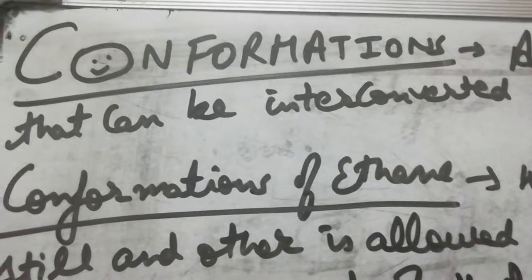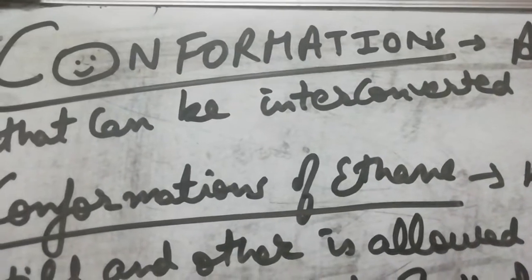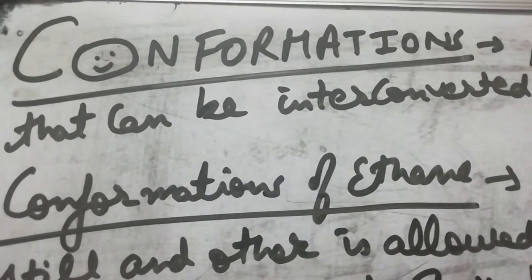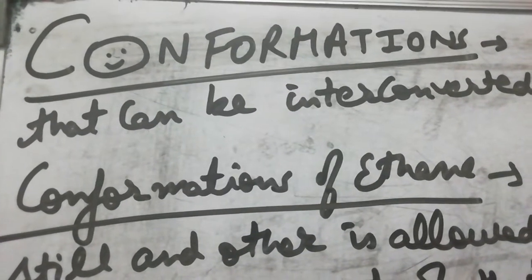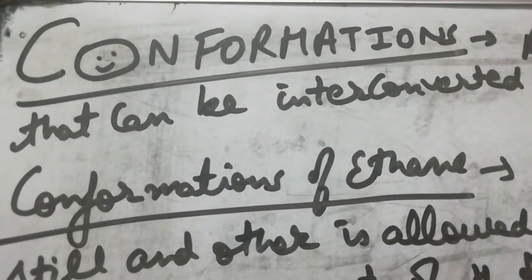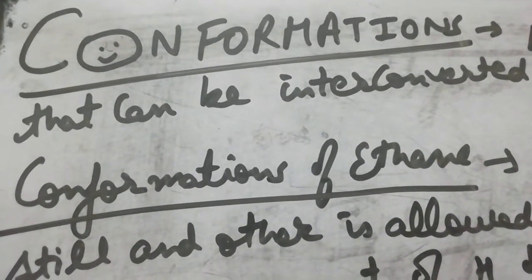Greetings everyone. So this is the continuation lecture of stereochemistry, and in this lecture we will be discussing the conformations of ethane, propane, normal butane, their stability order and the factors which affect the stability order of these conformations. So what are conformations?